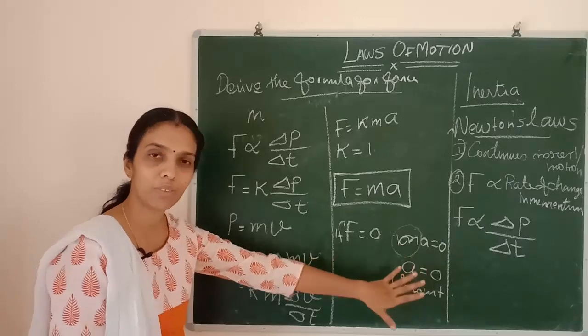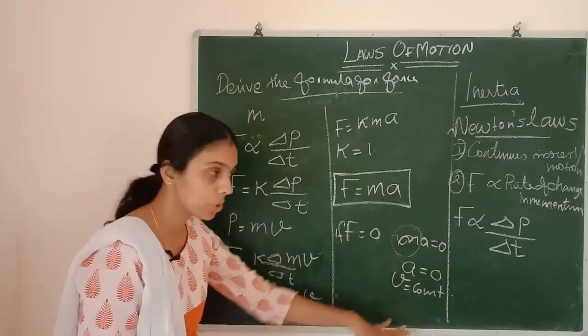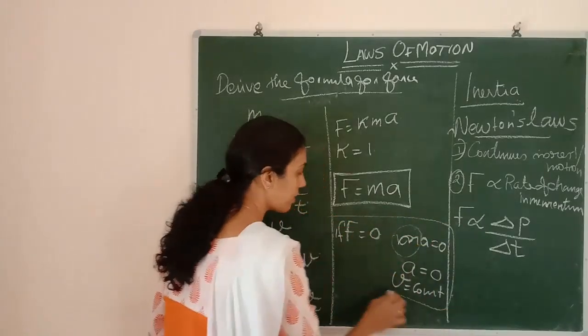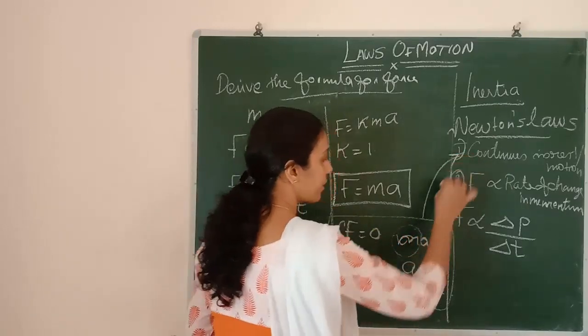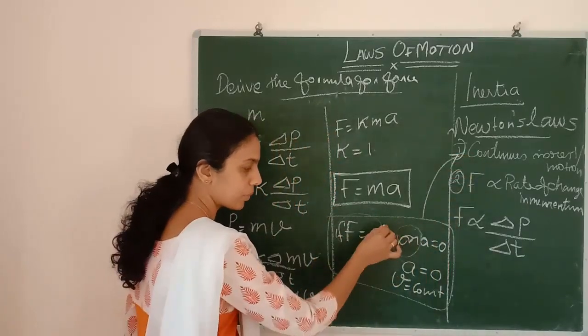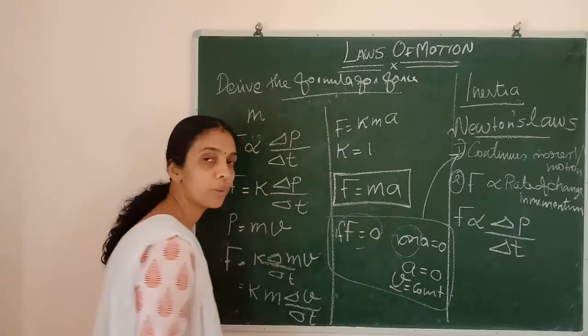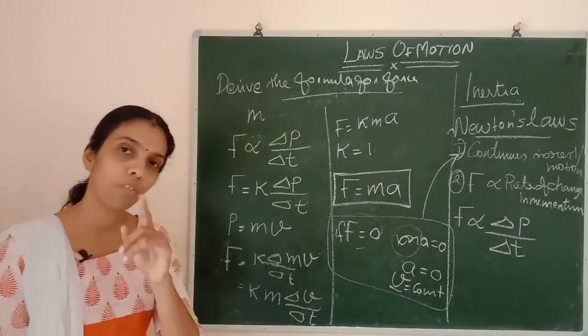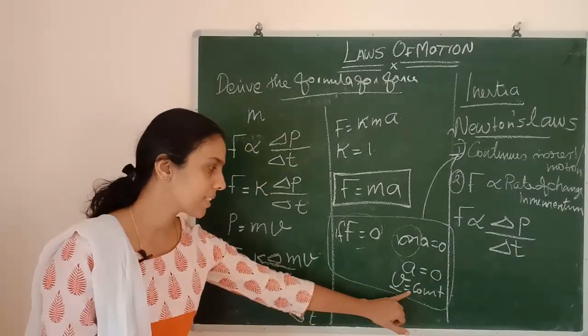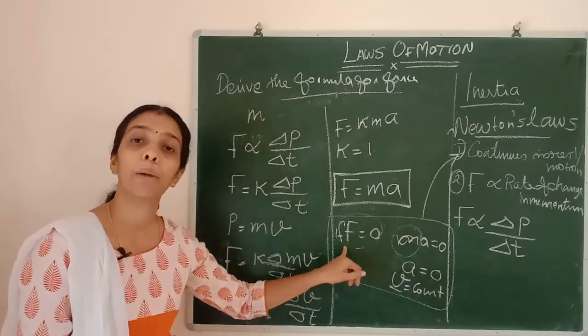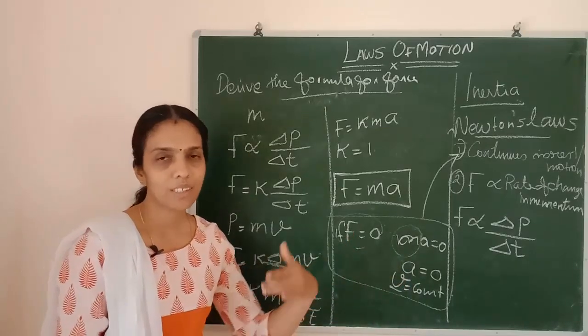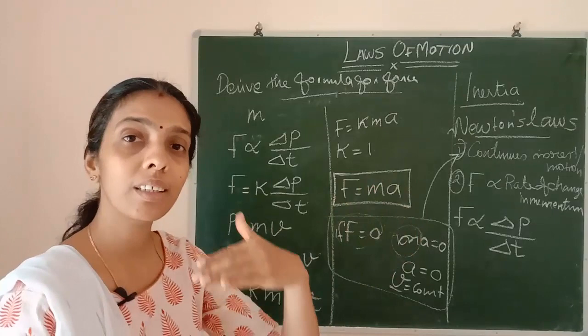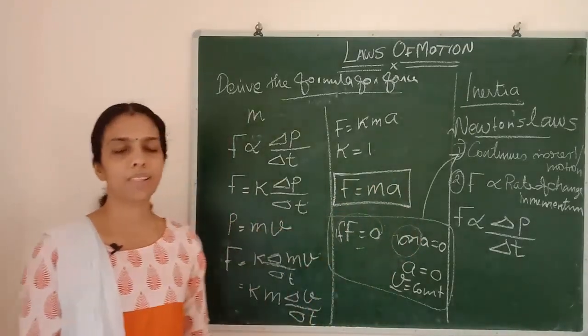That means the object will be under uniform motion. This is what we said in the case of the first law. If we are not applying any external force, the object will continue in its state of rest or uniform motion. If the object is under uniform motion, the applied force is equal to 0. This is how we derive the first law from the second law.